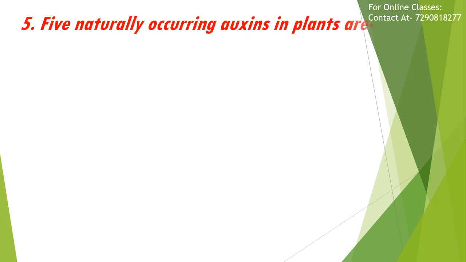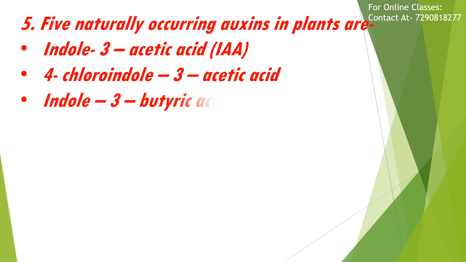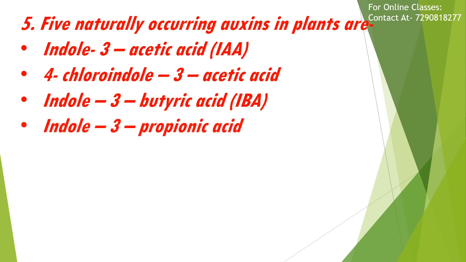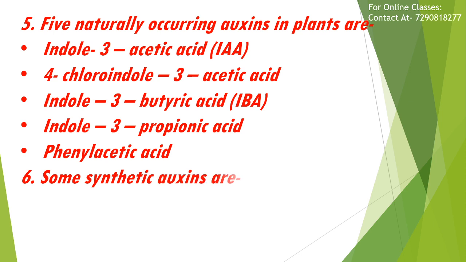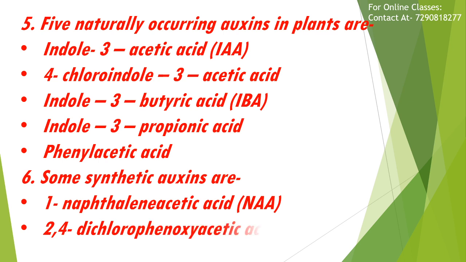Students, there are five naturally occurring auxins in plants. That is, indole 3 acetic acid, which we can abbreviate as IAA. Second is 4-chloroindole 3 acetic acid. Third one is indole 3 butyric acid, which we can abbreviate as IBA. Fourth is indole 3 propanoic acid, and last is phenyl acetic acid. Some synthetic auxins are, first, naphthalene acetic acid, which we can abbreviate as NAA, and second is 2,4-dichlorophenoxyacetic acid.